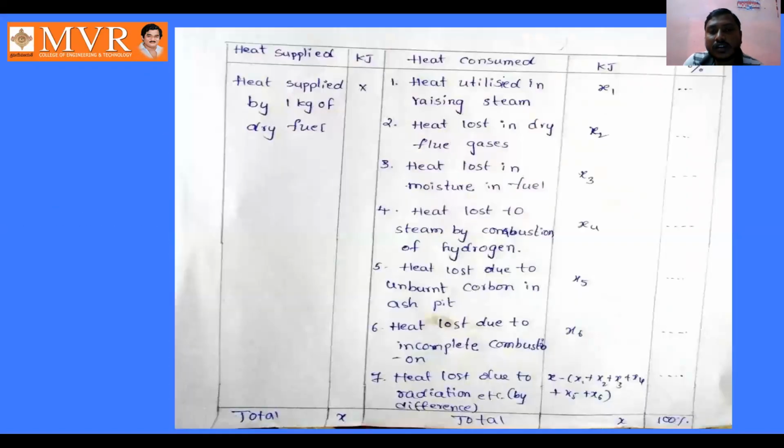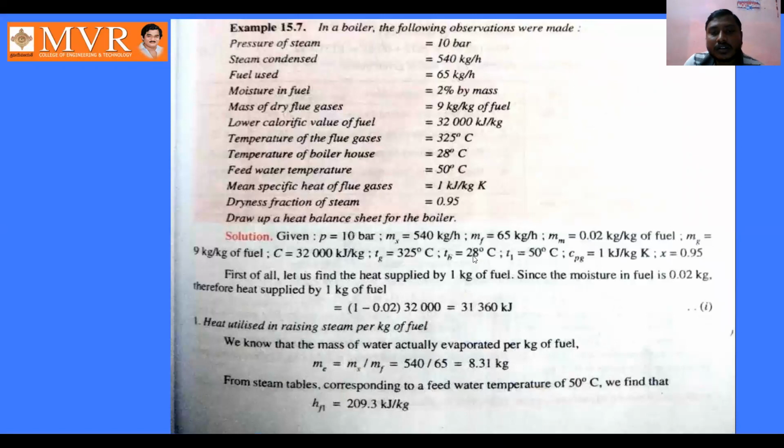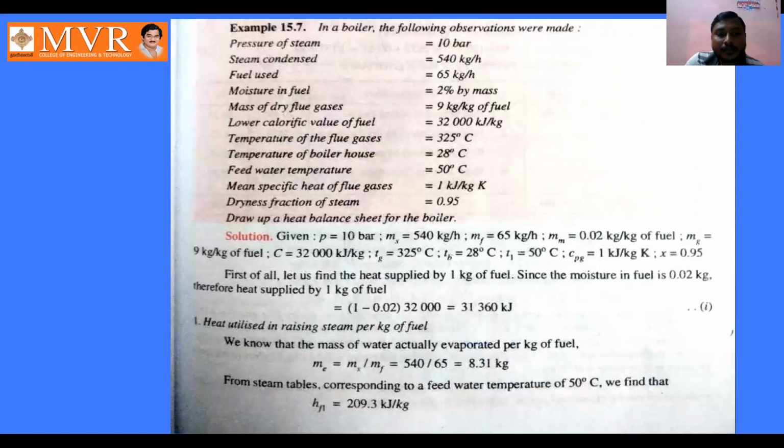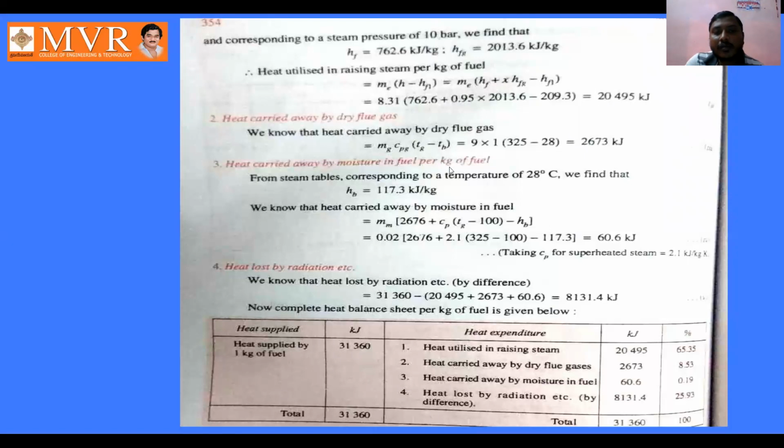And the fourth one which we have studied here is the heat loss due to steam formed by combustion of hydrogen. And in the problem here we are taking heat loss by radiation. Heat loss by radiation means this x minus all these: heat carried away by dry flue gases, heat utilized in raising steam per kg of fuel, and heat carried away by moisture.